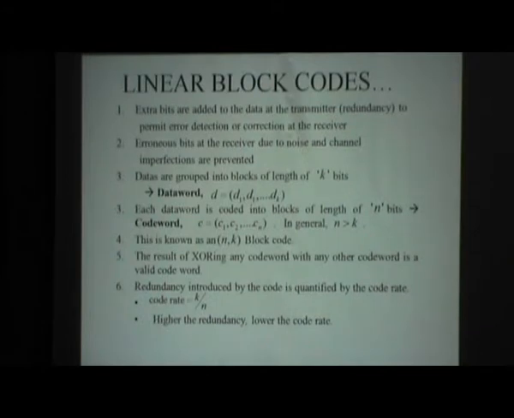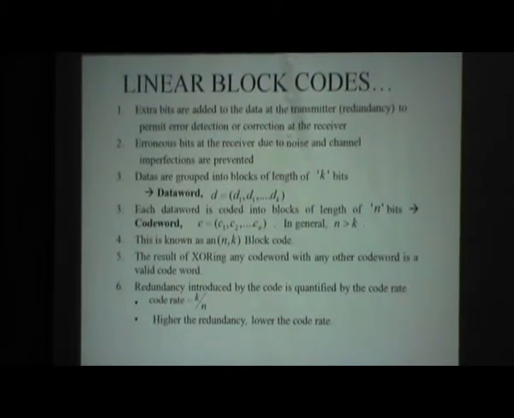And the concept of linear block codes. To overcome the channel effects, what we do at the transmitter is add redundancy to our signal. To our digital signals, ones and zeros, in the channel coding part, we add redundancy. That is, extra bits are added to the data at the transmitter to permit error detection or correction at the receiver. This is done so that erroneous bits at the receiver due to noise and channel imperfections are prevented. The incoming signals will be long sequences of ones and zeros.